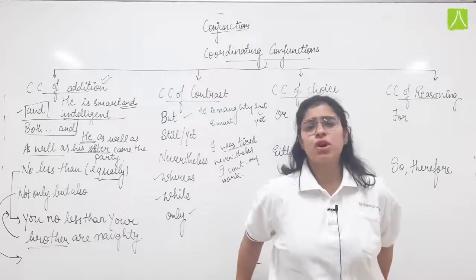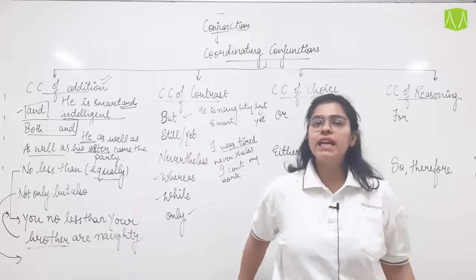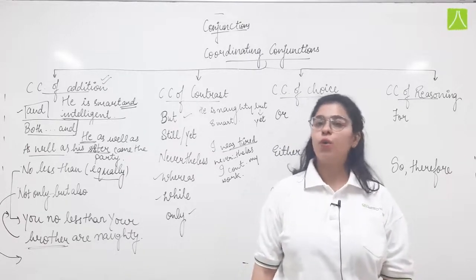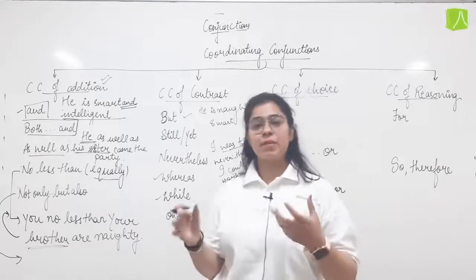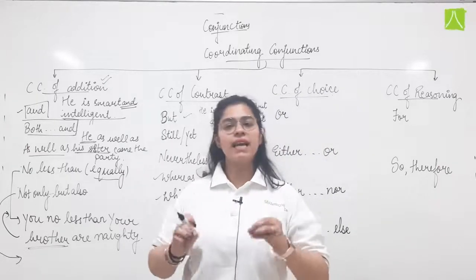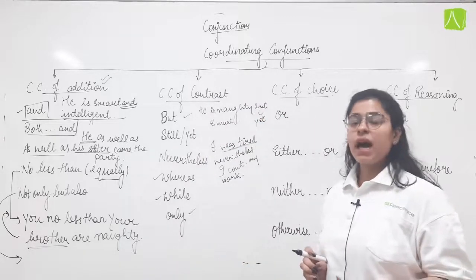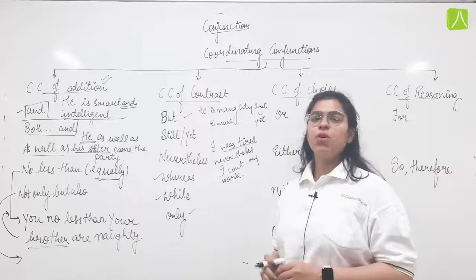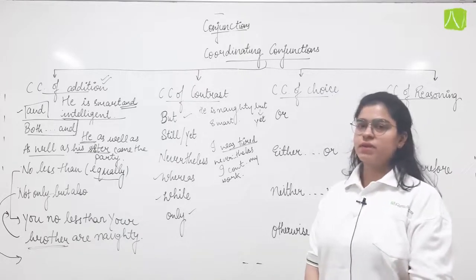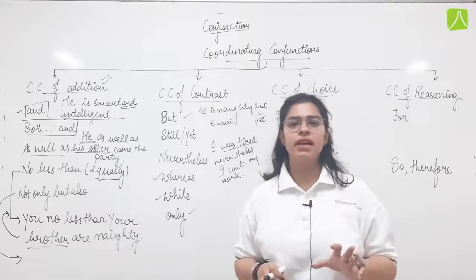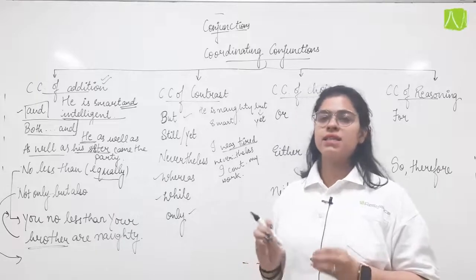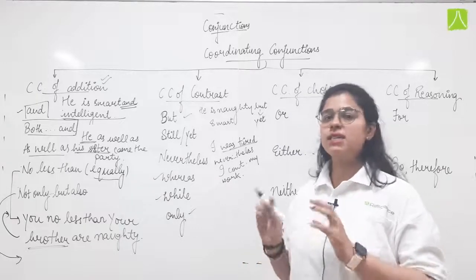Then "only": I am exhausted, only I can work. That means I am exhausted, but yet I have enough energy that I can work. Okay? I am refreshed, only I am a little tired. I am feeling refreshed from inside, but still there is some sort of tiredness within me.